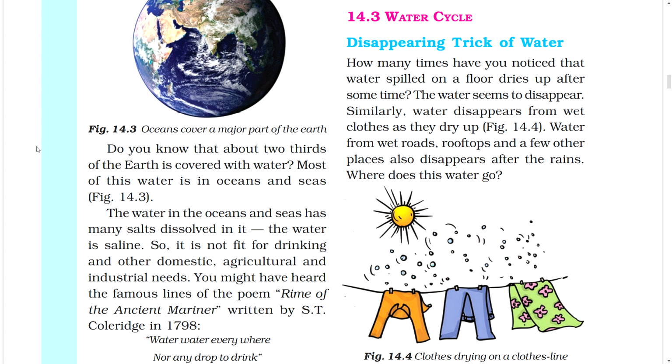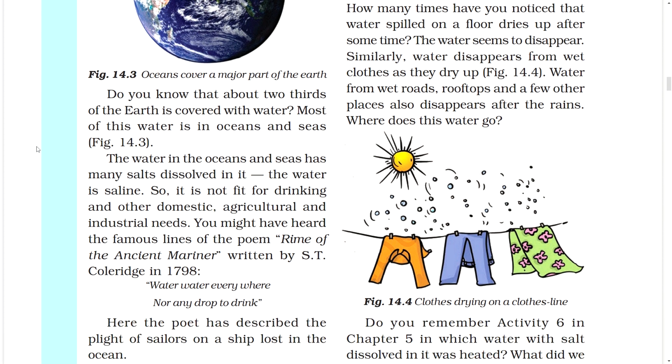Disappearing trick of water. How many times have you noticed that water spilled on a floor dries up after some time? The water seems to disappear. Similarly, water disappears from wet clothes as they dry up. Figure. Water from wet roads, rooftops, and a few other places also disappears after rains. Where does this water go? Figure. Clothes drying on a clothesline.